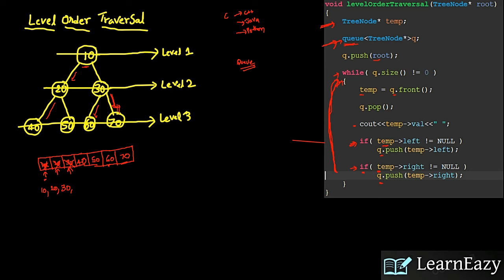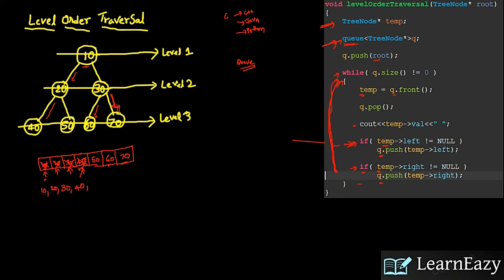The queue is not empty. Then queue dot front is 40. 40 we are popping out, then printing 40. 40 left is null, so there is nothing to push into the queue. Same here, 40 right also has nothing.